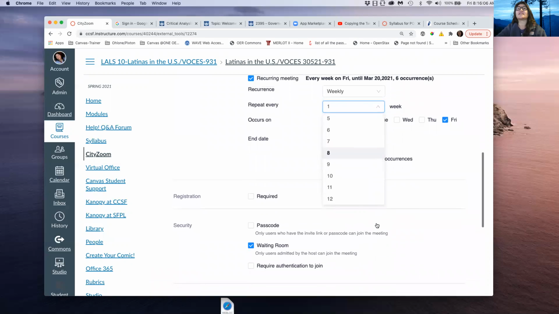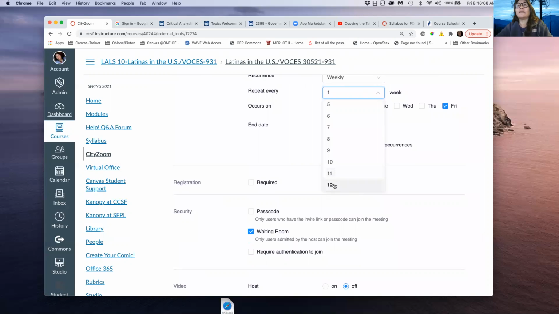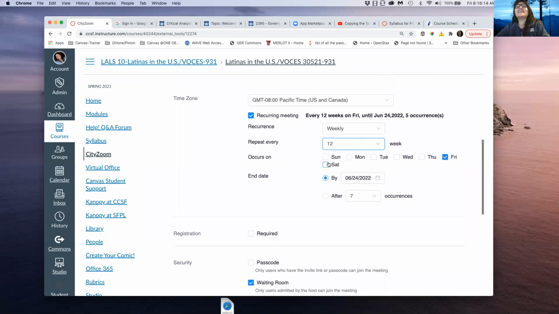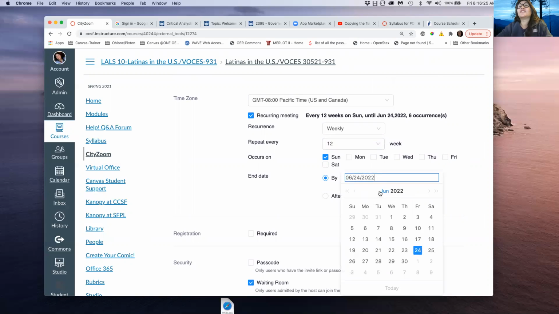So 16, it won't let me, 12 weeks. It's already telling me, Monica, you're crazy, don't do that. And then here, it's going to be recurring on a Sunday. And let's see, it will end June 24th, which I might even say is way too late. There's no way. And then here it has 2022. So I definitely don't want that to happen.